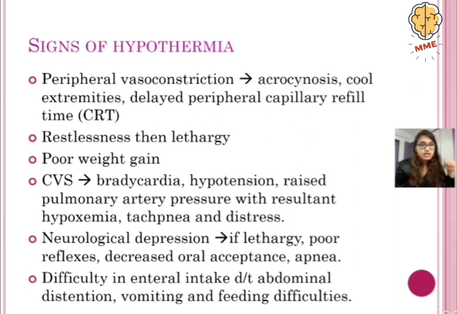Neurological depression is seen, and we call it neurological depression if we see lethargy, poor reflexes, decreased oral acceptance of food and water, and apnea. There is difficulty in enteral intake due to abdominal distension, vomiting, and feeding difficulties, which lead to poor weight gain, as we saw.